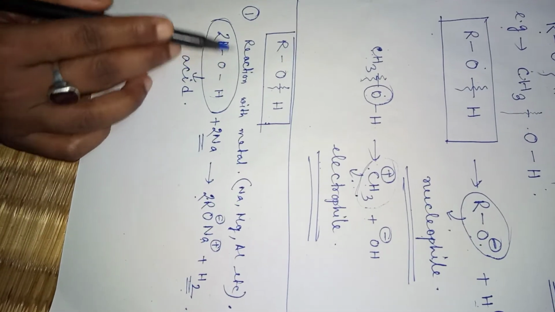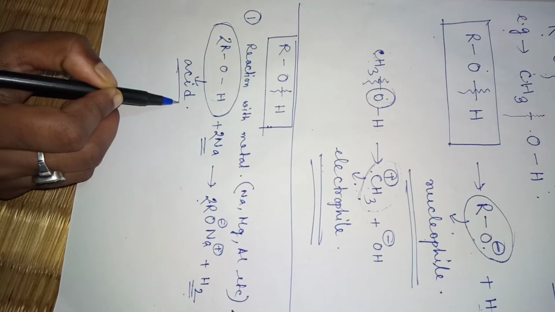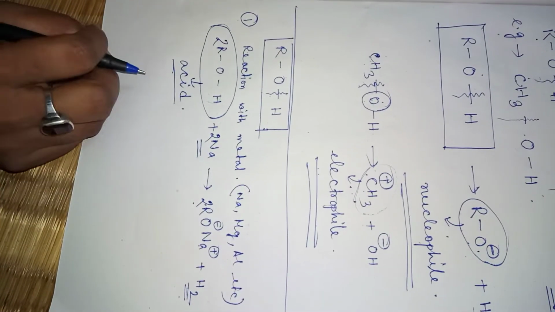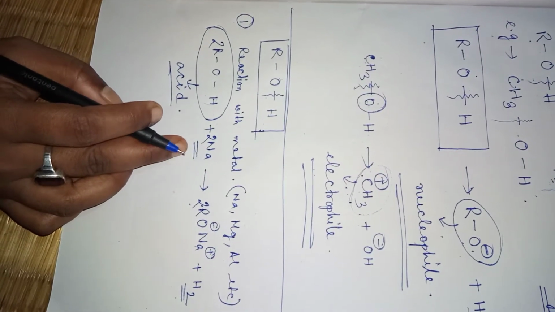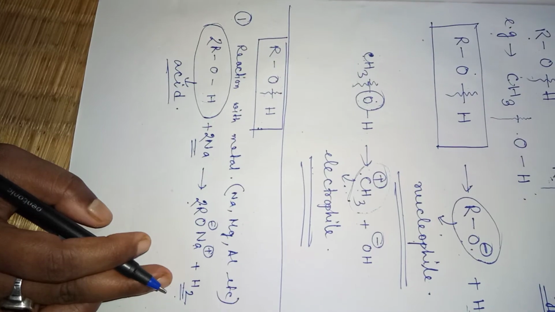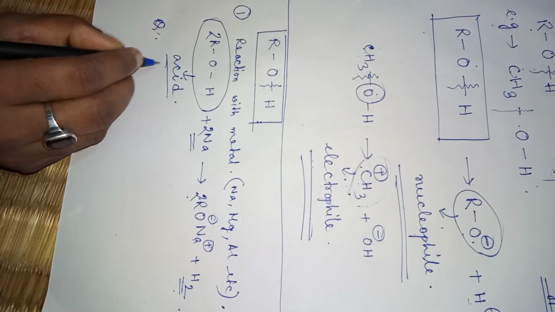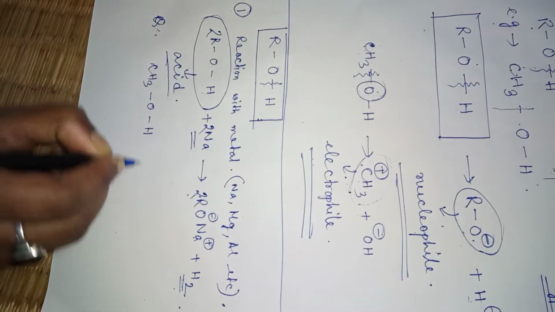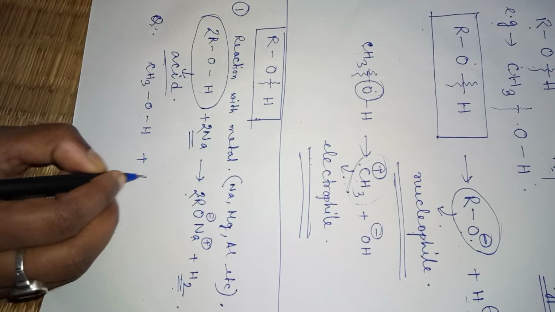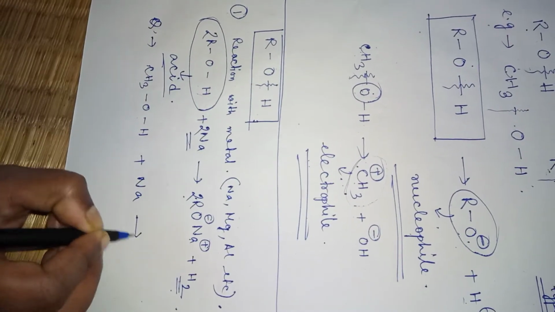So in this case, what we are seeing is that alcohol acts as an acid. Now alcohol is an acid, fine, we can understand. It reacts with the metal and gives you hydrogen. Your homework is, what will be the product if CH3OH reacts with Na, and what is the product?